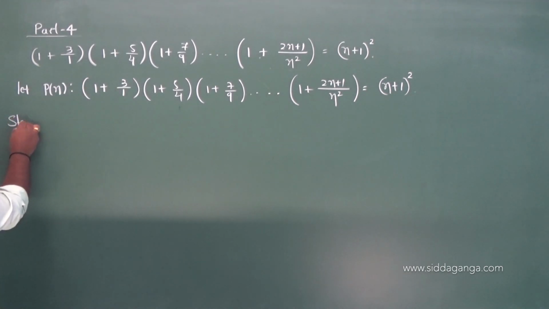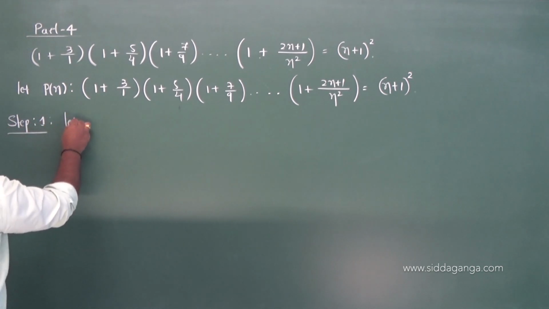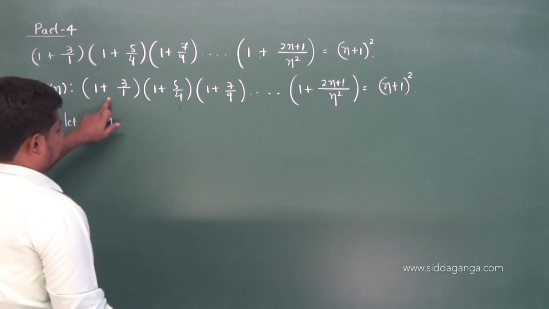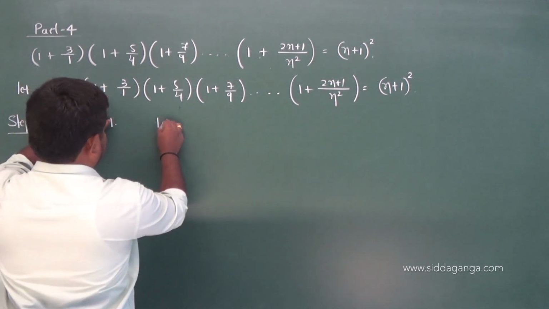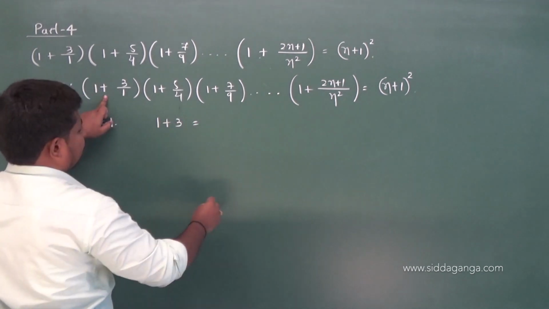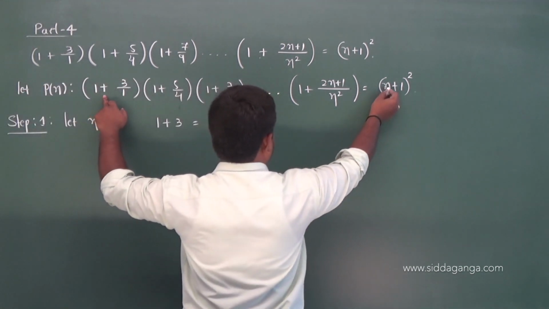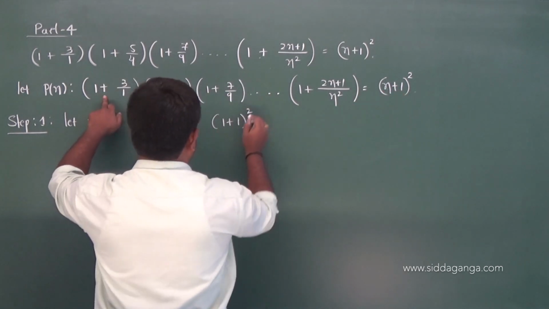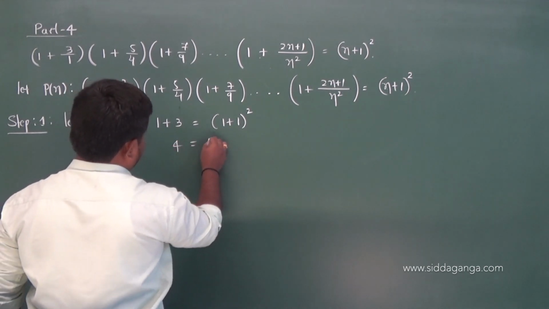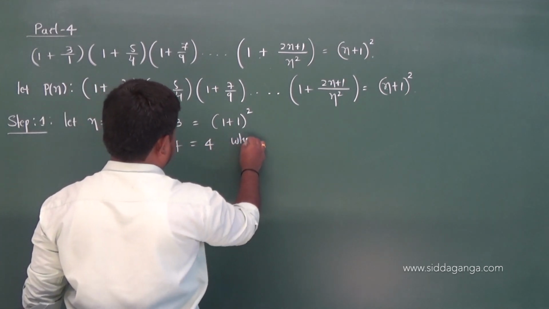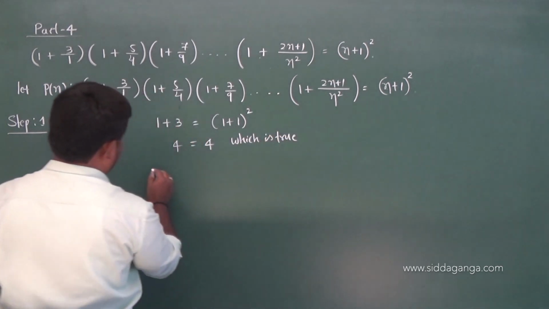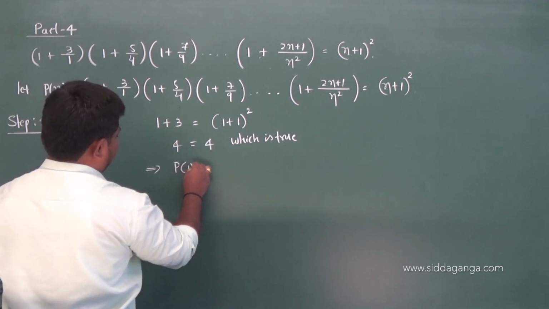Step 1, let n equal 1. You mean the first term. So in the LHS the first term is what? 1 + 3/1, which is 3. That is equal to, in the RHS, substitute 1 in place of n. You get (1 + 1)². So 4 is equal to 4, which is true. This implies P of 1 is true.